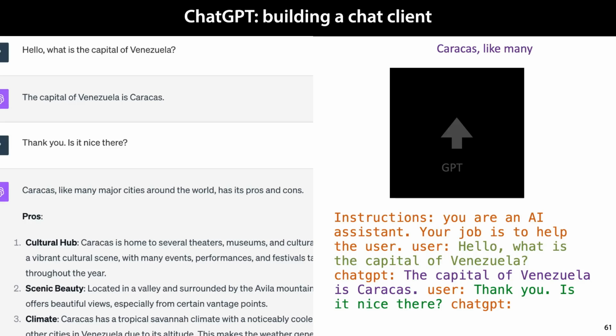In this case, I've used the string "user:" as an example, but I have no idea, of course, what formatting is used behind the scenes in ChatGPT. We then use this interface to ask the user for some text. This is appended to the prompt, followed by the characters "ChatGPT:" indicating that it's ChatGPT's turn to speak. This whole prompt is fed to GPT, and GPT predicts a likely continuation. As soon as it spits out the sequence "user:" or some other indication that it's finished, we append its response to the prompt and ask the user for their next question.